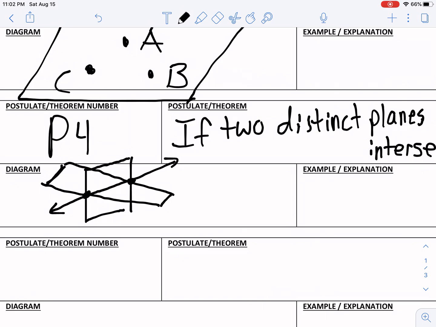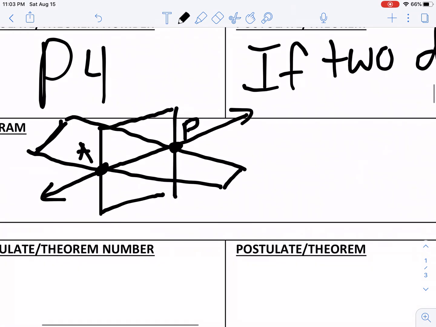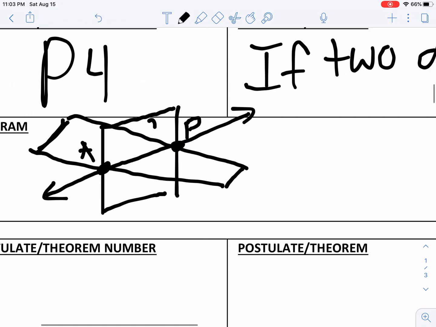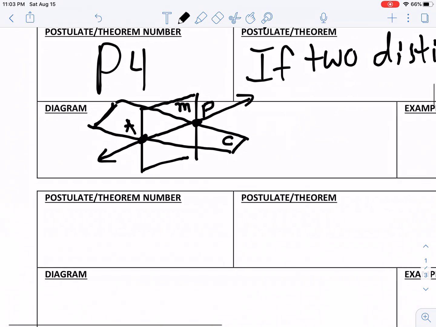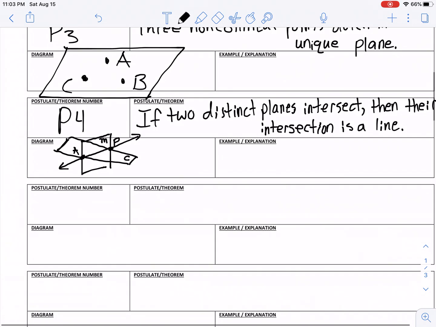Okay, so let's say I had the point A and point P here, and we said that one of these was going to be plane M, and let's call this one C. Well, then if we look at plane M and plane C, where they intersect is the line AP, okay? So what postulate 4 says is if two distinct planes intersect, then their intersection is a line. So that's the first four postulates that we need to know. After viewing this, please let me know what questions you have tomorrow, and we'll go over this further.